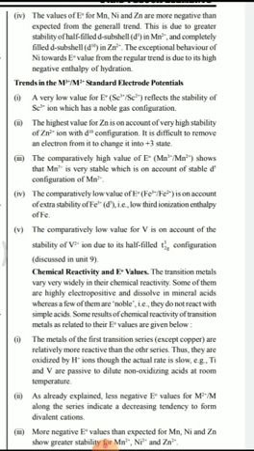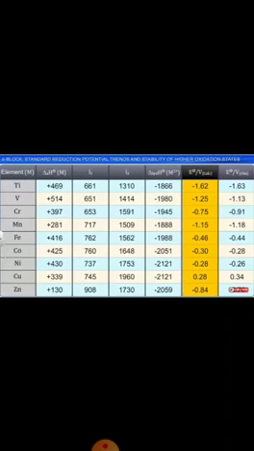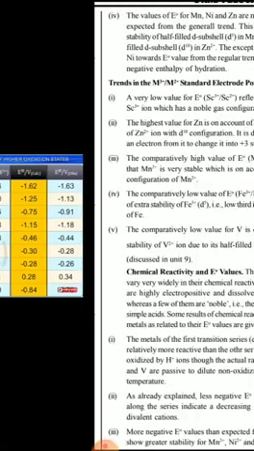Here you see the E0 values of the 3d series are given. The 3d series elements have negative E0 values, but there is no regular trend in the E0 values.